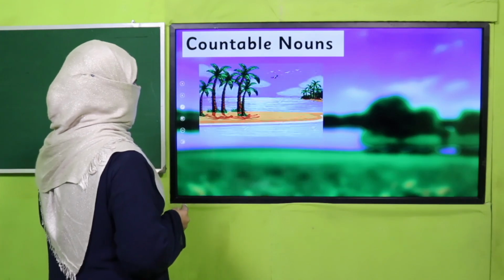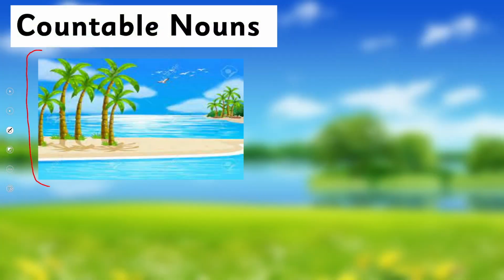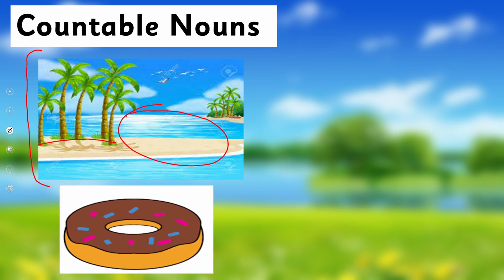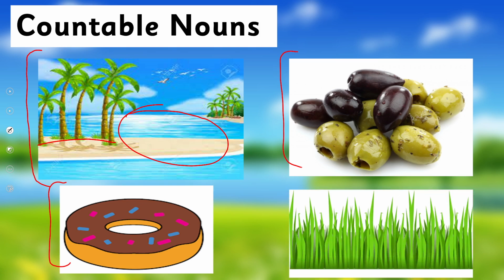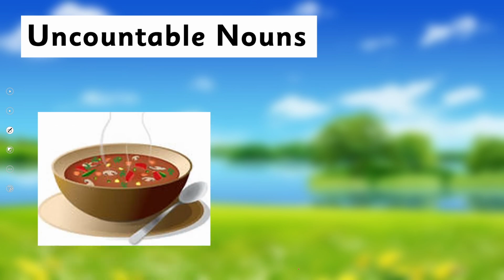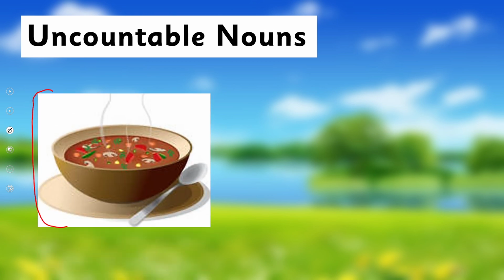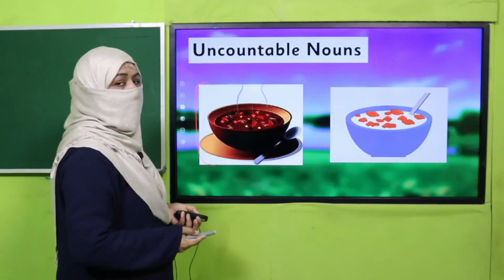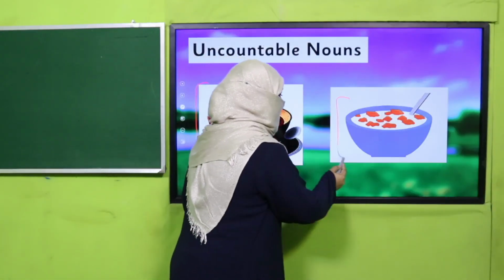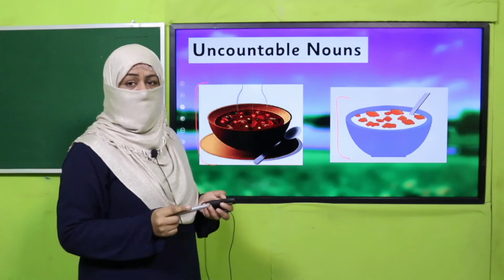So countable nouns, here is a picture of an island. So picture is countable. Even we can count the trees, but here is water, which is uncountable. One donut, it's countable. Olives, yummy, yummy olives, countable. But what when I talk about grass? It's uncountable. Again, a bowl of soup. Soup is uncountable. Okay. A bowl of cereal. Cereal is uncountable. Now you understand the difference.